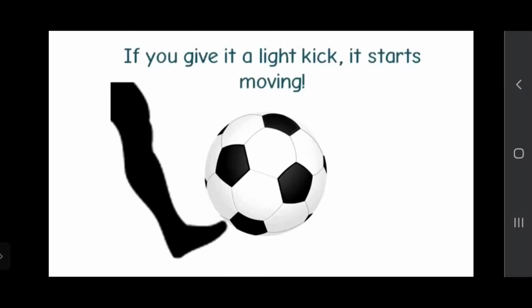So will it go in a zigzag manner, or by jumping and jumping, or in a straight line? If I give just a very mild kick, it will move in a straight line. And if I kick it very harshly, then it will jump and jump and jump, right? So if I give a very mild kick, it will move in a straight line.